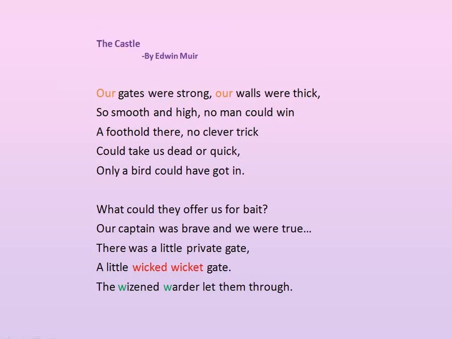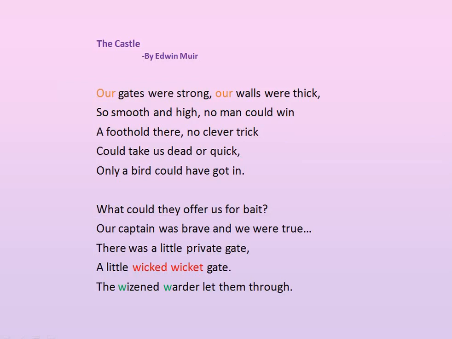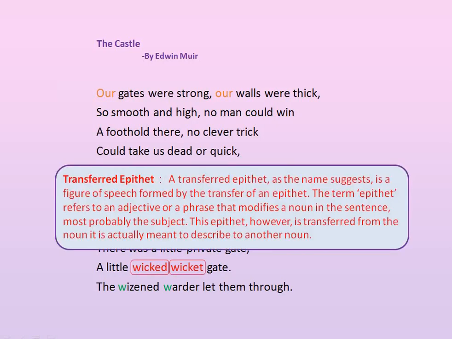What could they offer us for bait? Here also rhetorical question is used. Here the poet is confident that nothing could be offered to them as bait to enter the castle. In the line, a little wicked, wicked gate, here transferred epithet is used.